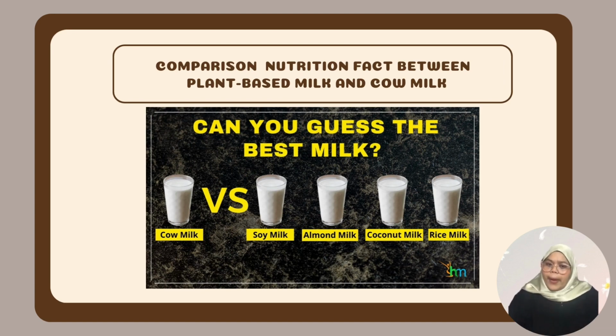Apart from that, we can see the fat from the lipid content. Usually cow meat is higher than plant-based meat. This is because cow meat is composed of saturated fatty acids, while plant-based is composed of unsaturated fatty acids, and it is actually a drink that is cholesterol free.